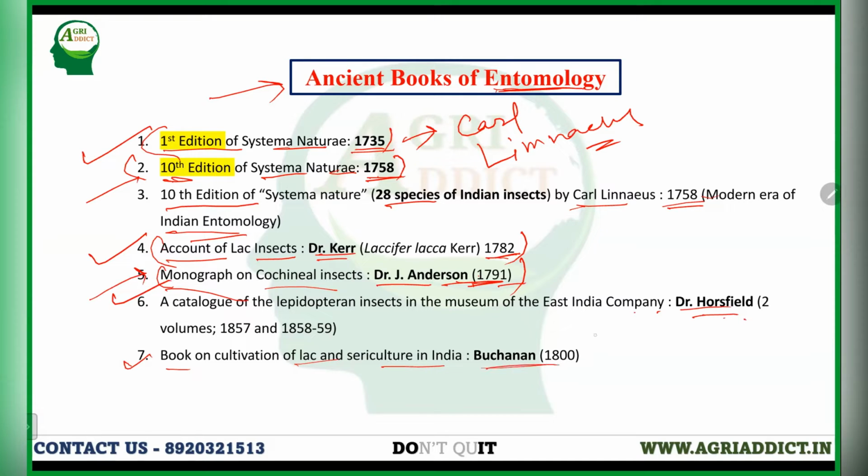It was written by Buchanan. He is also a British entomologist, and this book was written in 1800. There are so many books, and you have to remember the name of the author and their year.